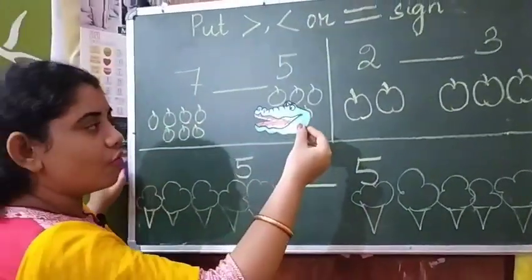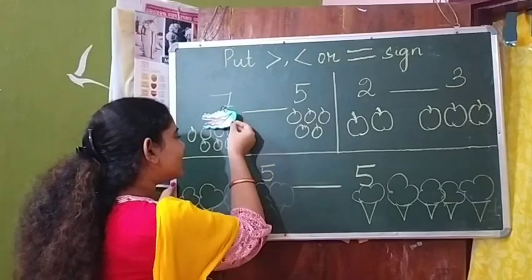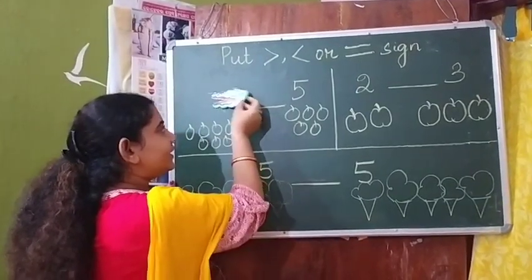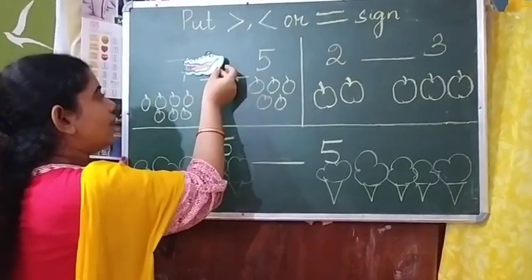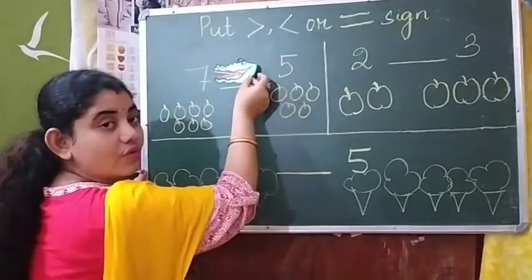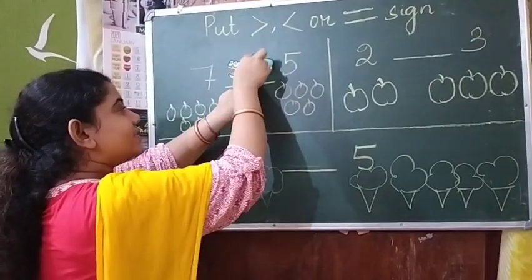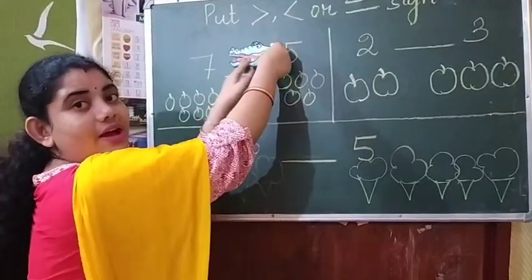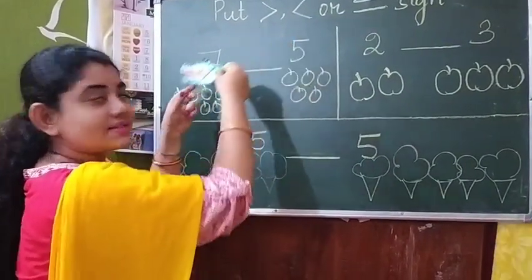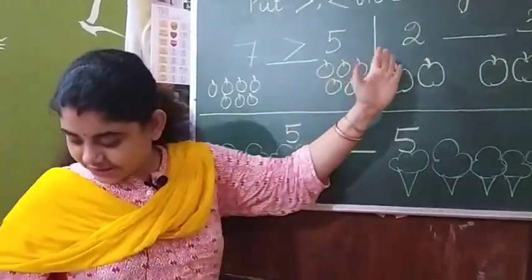So what will the alligator do? He will eat the bigger number. So he opened his mouth towards the 7. What is the sign? It is the greater than sign. Right? So next one.